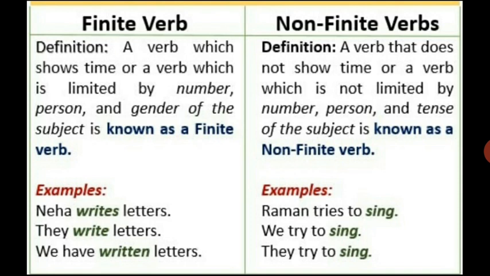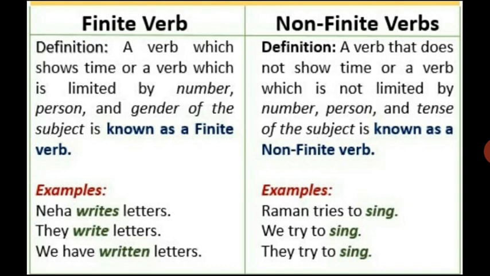Example: Neha writes letters. They write letters. We have written letters. In these three examples, we can see the tense form and persons are changed. The subject is changed. In the first sentence, the tense form is simple present. In the second example, the person is changed, that is a third person. According to the person, the main verb write is changed.